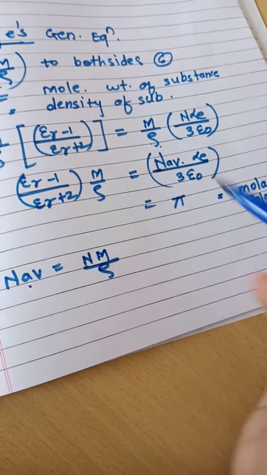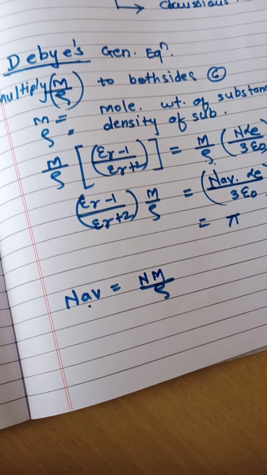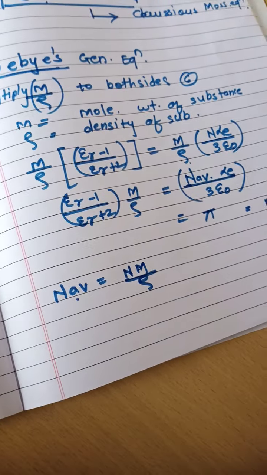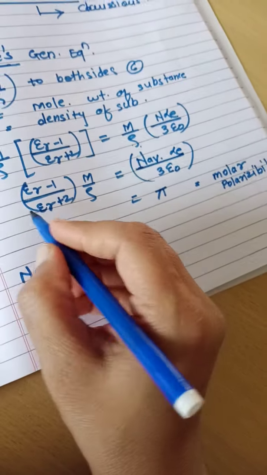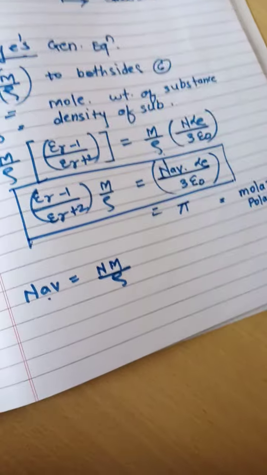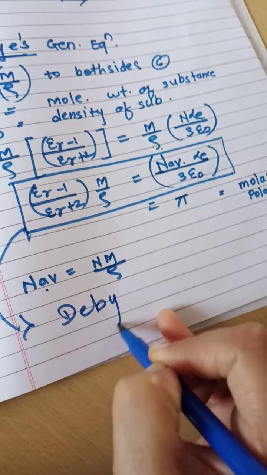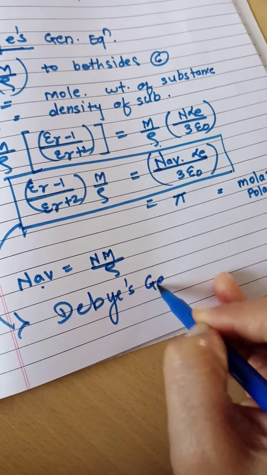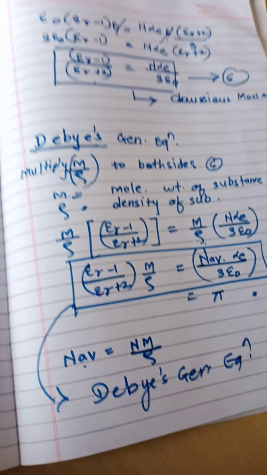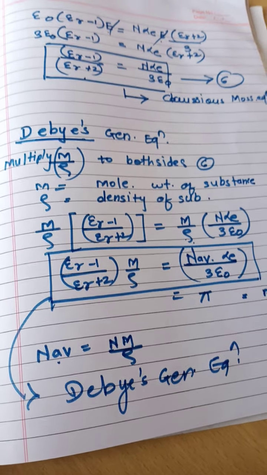That's why it is replaced by N_AV. And alpha E is your electronic polarizability, so it remains as it is. Hence this complete equation is called Debye's generalized equation. This is your Debye's generalized equation. So this is the topic covered here, the Clausius-Mossotti equation and the Debye's generalized equation.